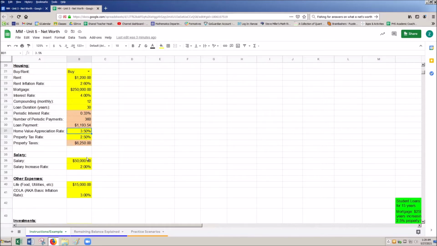For salary, we're going to enter our salary, and we're going to put our salary increase rate. So this is the amount we expect to get as a raise every year. Just keep in mind, like cost of living adjustment, you're probably going to get at least 2 to 3%. So if you think you're going to really move up your career ladder and it's going to continue on forever at a crazy high rate, I would say 5 or 6% is definitely on the higher end.